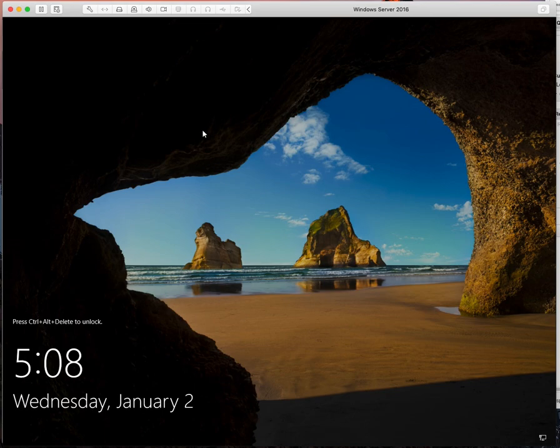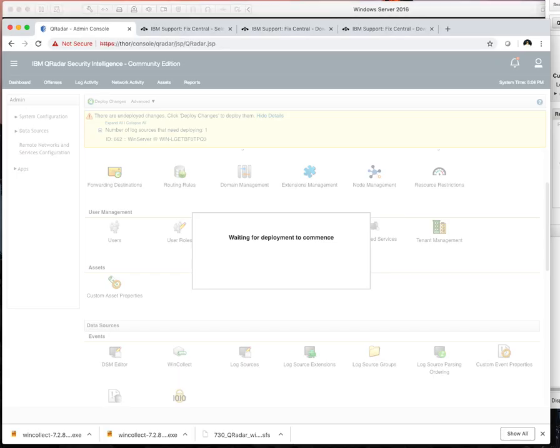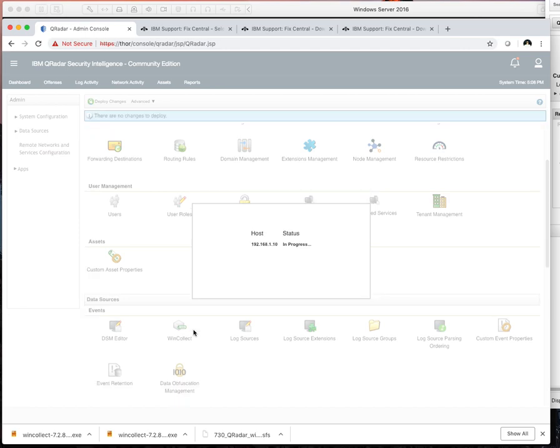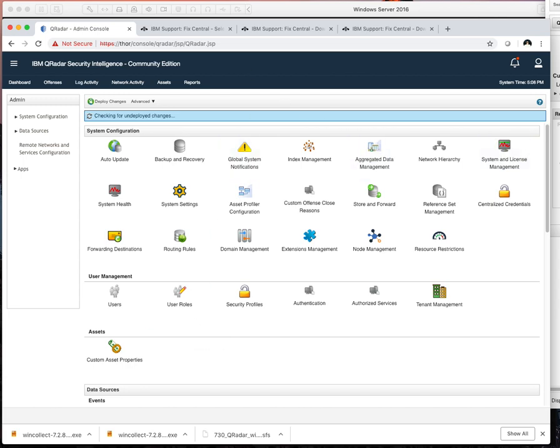This is logged out, that's good, because we're going to test to make sure it works. Just about done here. And it looks good on that side.